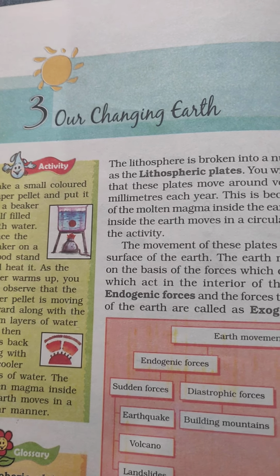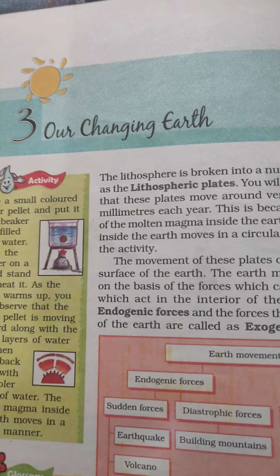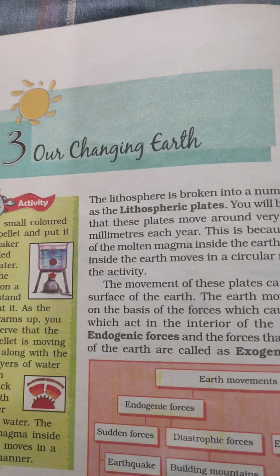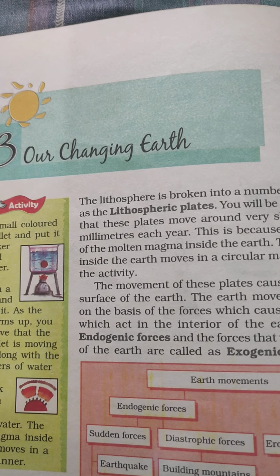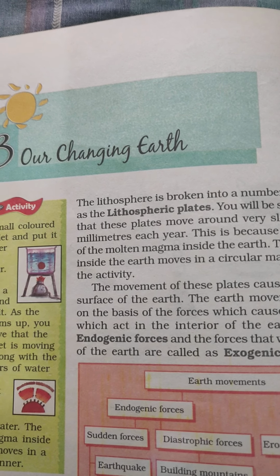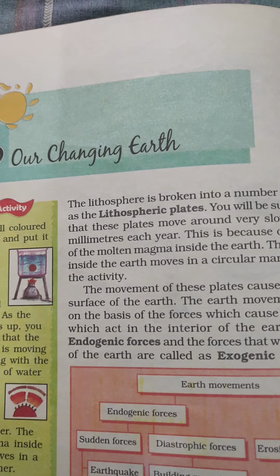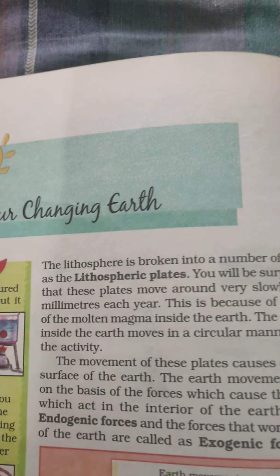Today we will discuss chapter number 3 of class 7 geography, our changing earth. Okay students, in the previous class we discussed the lithosphere. The lithosphere is divided into two parts, that is continental crust and oceanic crust. Okay, this we will discuss here.